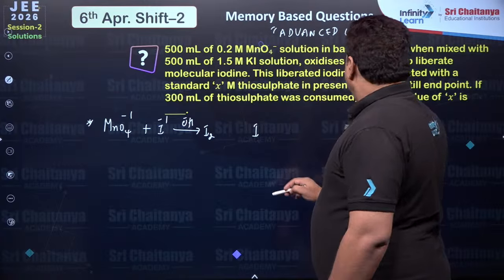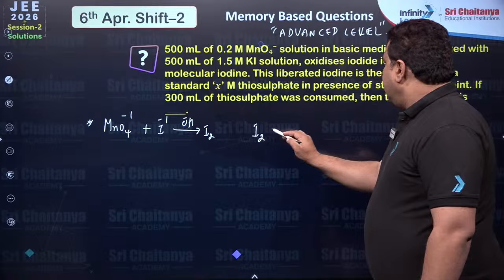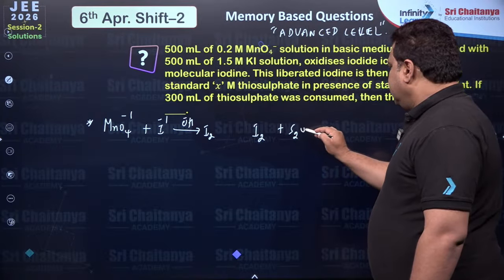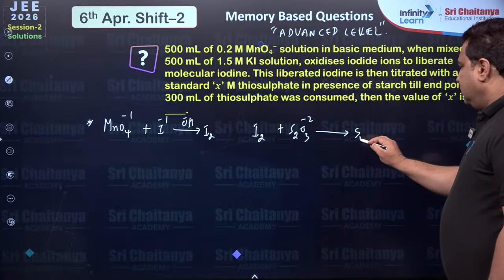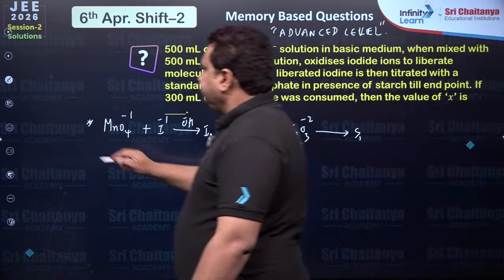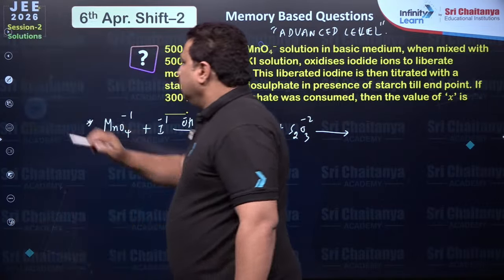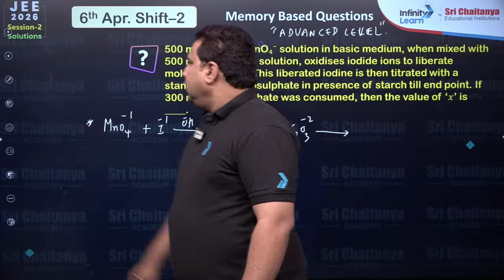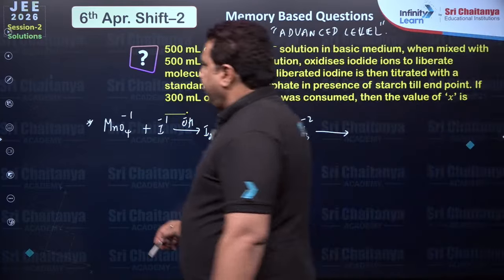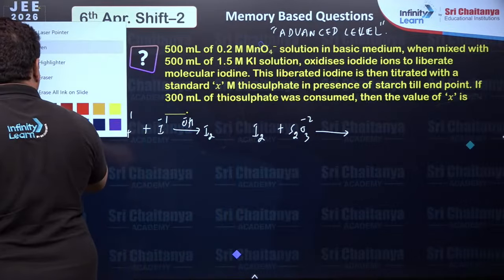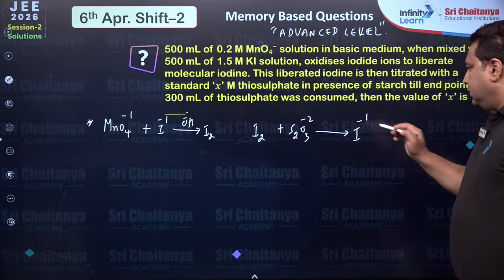The molecular iodine liberated will react with thiosulfate, okay. Tetrathionate will come, we can ignore it, right. Again I minus 1, oh sorry, okay, right, this is I minus 1.